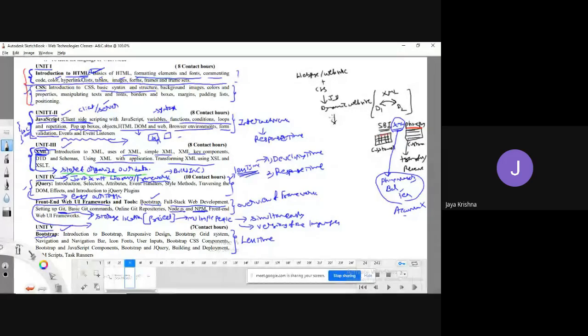And by applying jQuery, I can improve response time, or I can improve the dynamism of the website.